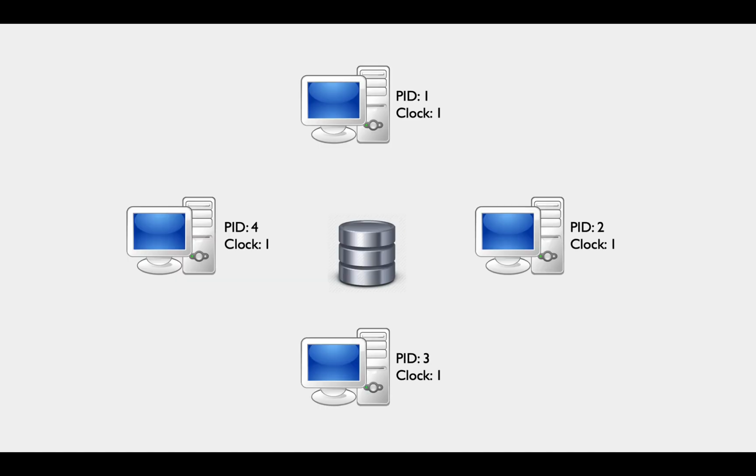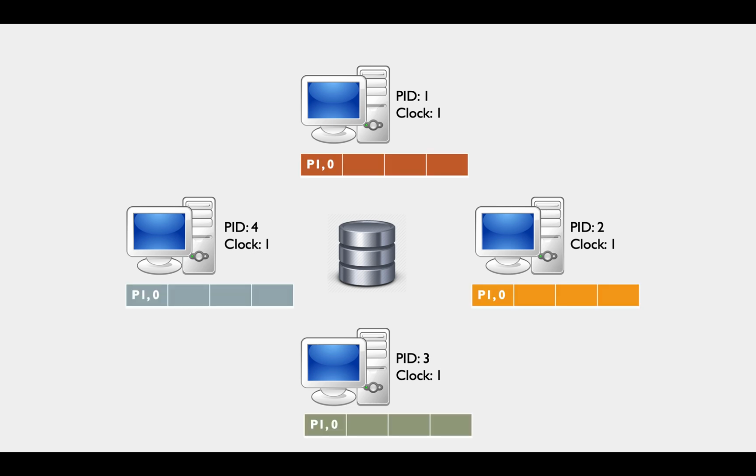So here's the visualization that we'll be using for this example. We have 4 processes, each with a process ID and a clock value of 1. Each process also has a local queue that is initialized with a single value denoting that process 1 has initially been granted access to a shared database. As process 1 interacts with the database, its clock value increases.